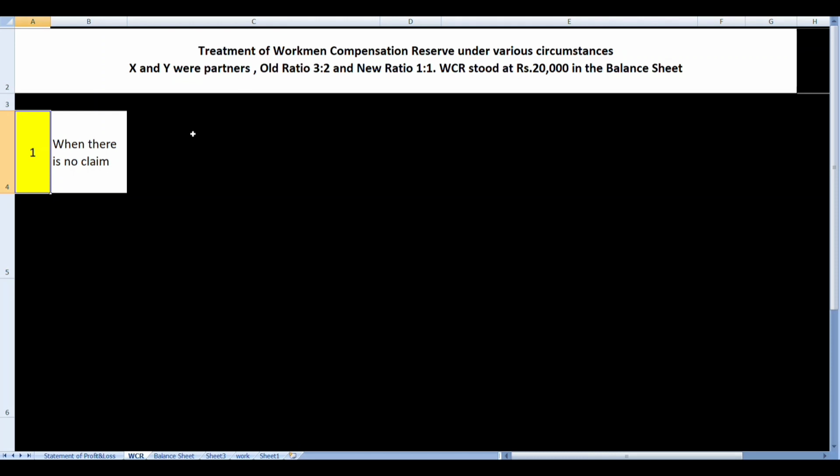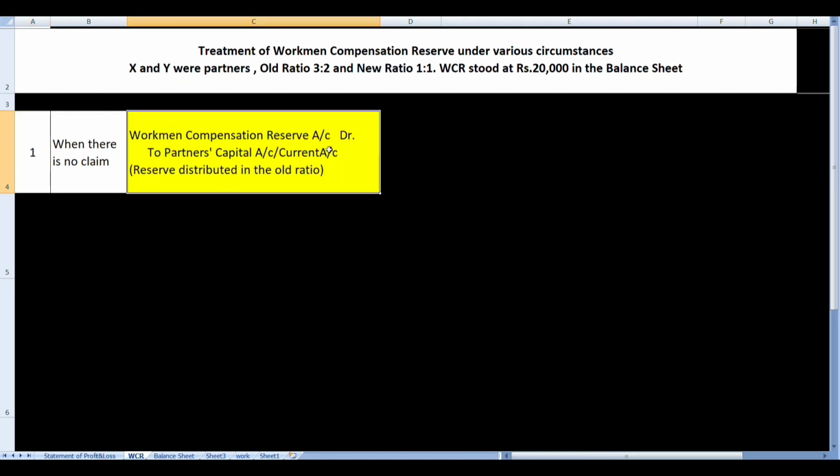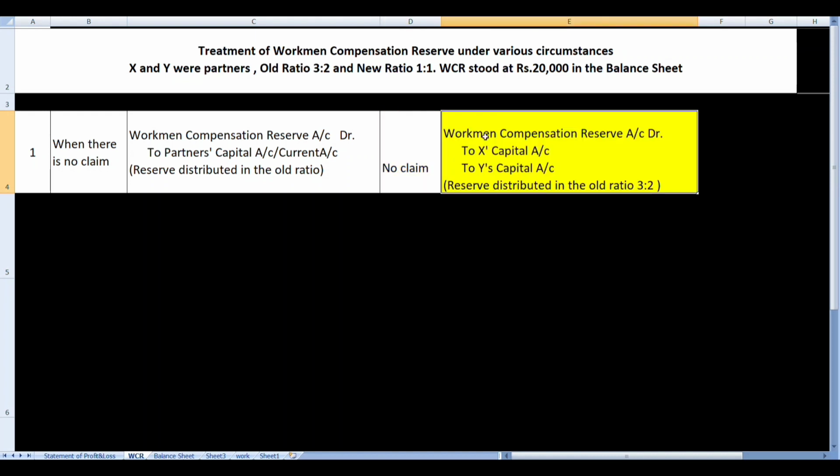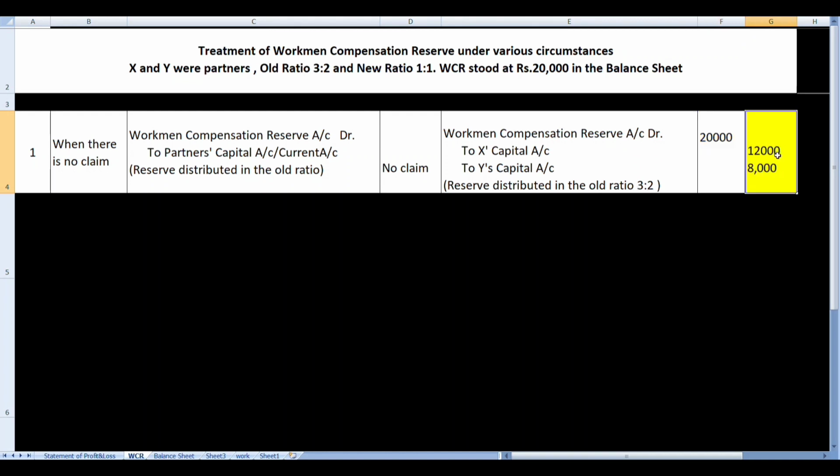So the journal entry, as I told you, reserve has got credit balance. Now when it will be closed, it will be debited. The journal entry will become workmen compensation reserve account debit to partners capital/current account. Let us take in our example when there is no claim, the reserve amount is 20,000. This 20,000 will be distributed between X and Y in the old profit sharing ratio 3:2. The journal entry goes like this: workmen compensation reserve account debit with 20,000 to X's capital account, to Y's capital account. This 20,000 will be distributed in the ratio of 3:2 as 12,000 and 8,000.